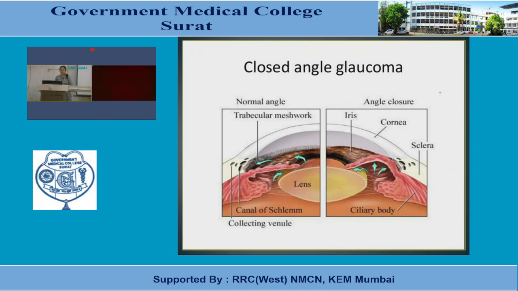But in angle closure glaucoma, it rises dangerously up to the level of 40 to 60 mm of Hg. That's why angle closure glaucoma is an acute, emergency condition and requires immediate drainage of the aqueous humor.